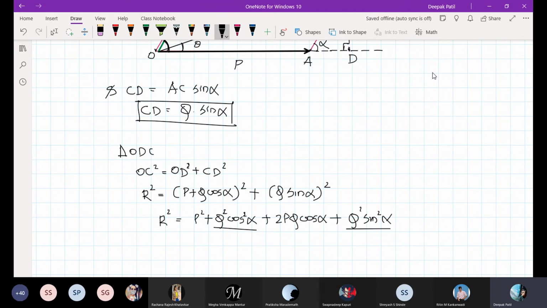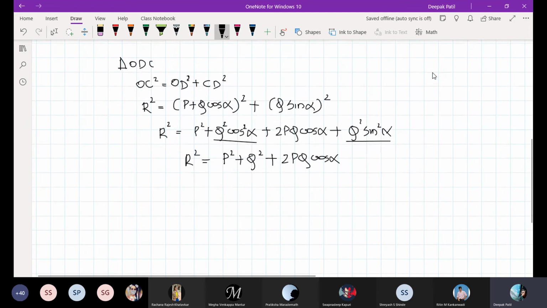If I take Q square common, it will be sin square alpha plus cos square alpha, and you know from trigonometry that sin square theta plus cos square theta is equal to 1. So R square is P square plus Q square plus 2PQ cos alpha. But I want exactly the value of R, so squaring on both sides,